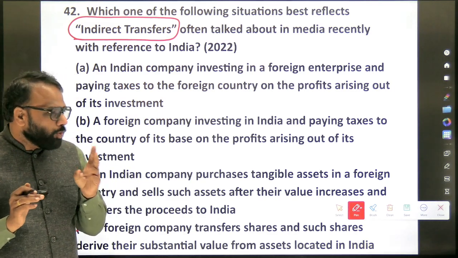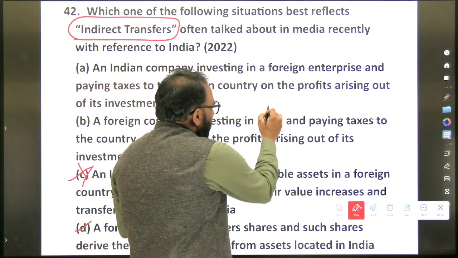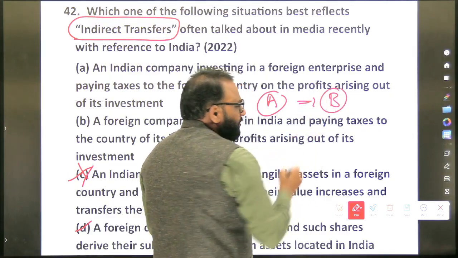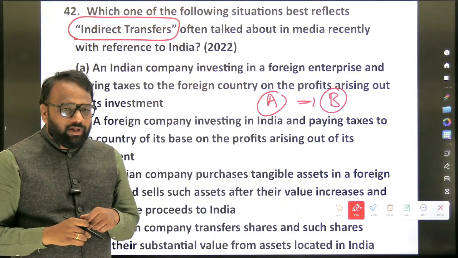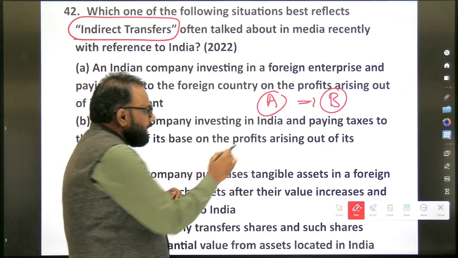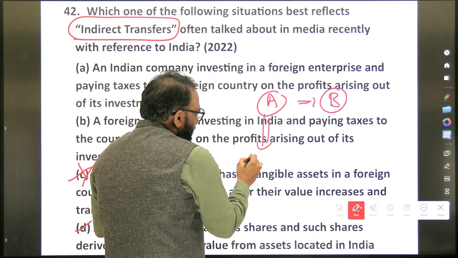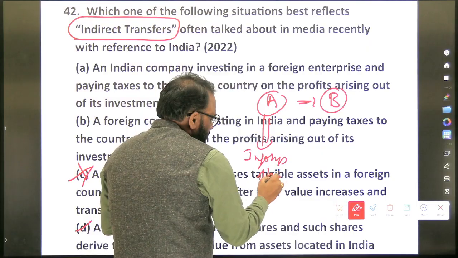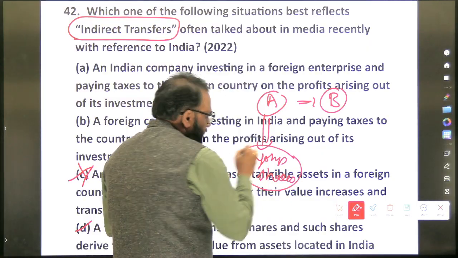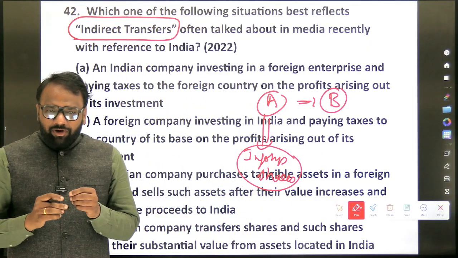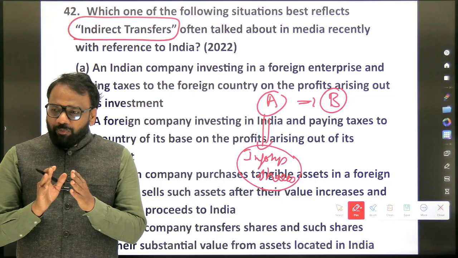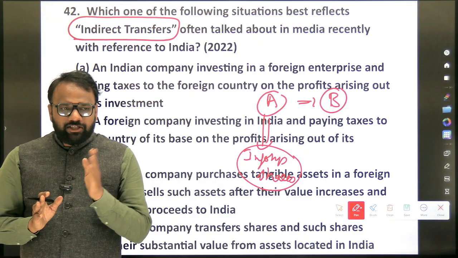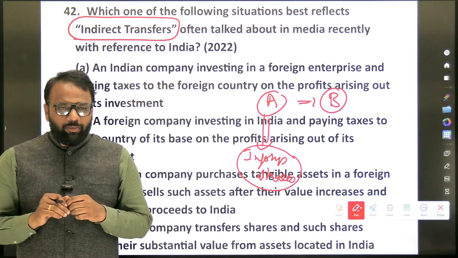For example, there are two companies, company A and company B. Now company A is holding some Indian, let's assume Infosys shares. Whenever you sell a share, should you pay some kind of tax to the government? Yes, you are supposed to pay some kind of taxes to the government.